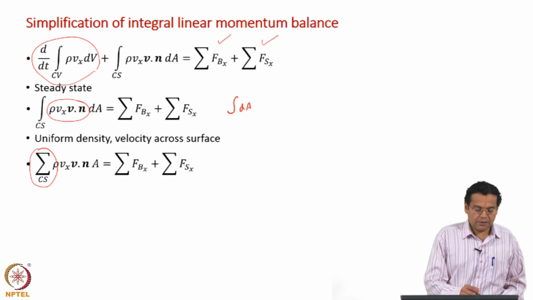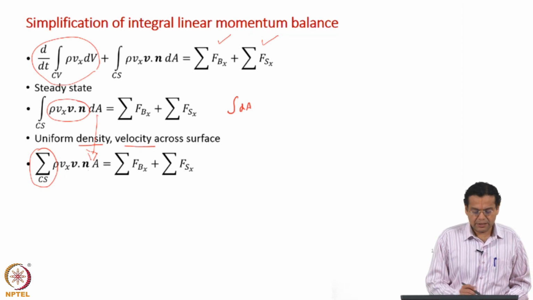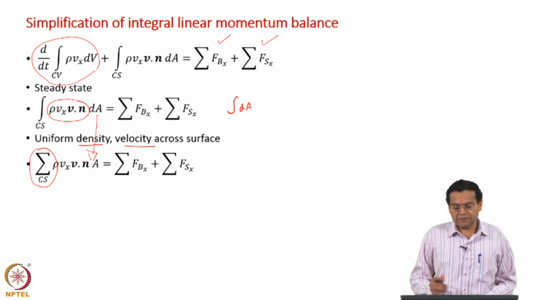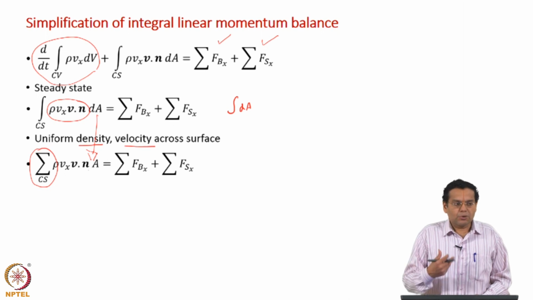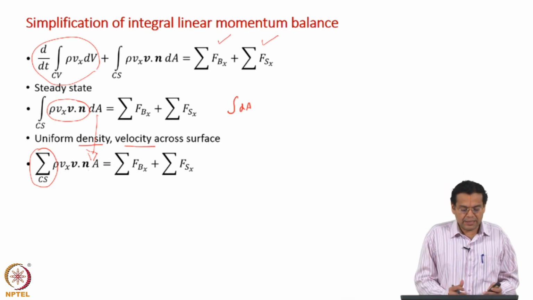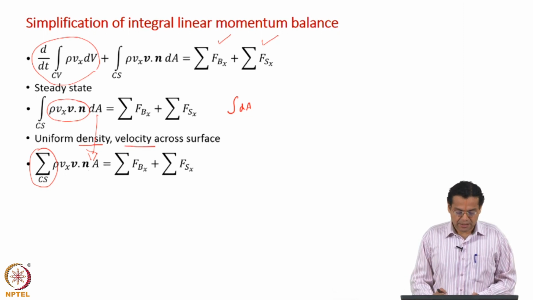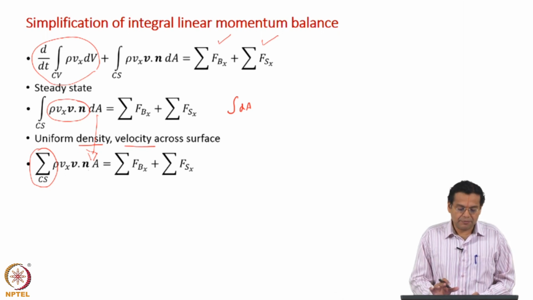So, from here to here the assumption is that the density and velocity are constant across the area, so that you can take them out and write it this way. As I told you, we are not going to simplify further. In the case of total mass balance, we had a series of simplifications. Here we may not understand even if we simplify, but how we simplify and apply, we will understand directly when we look at the applications. So, that is why I am not showing you a lot of further simplifications. We will understand better when we go to the applications. So, we will stop with simplification at this stage.